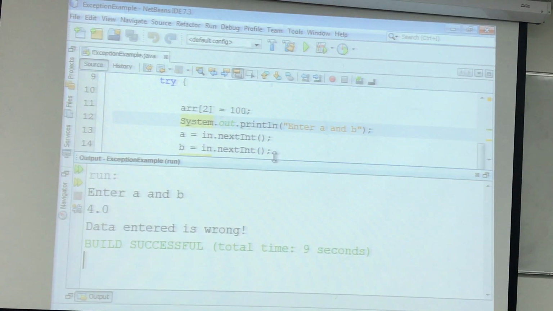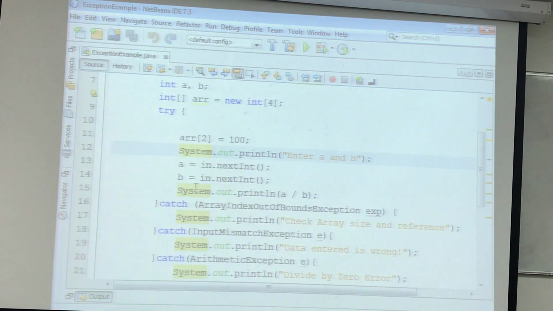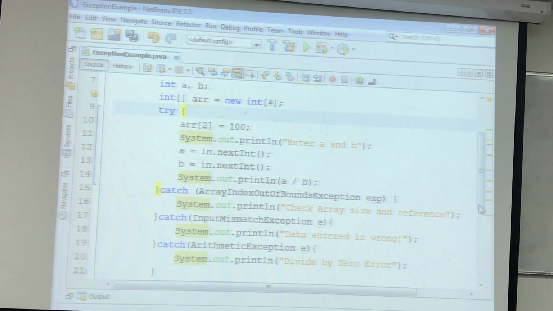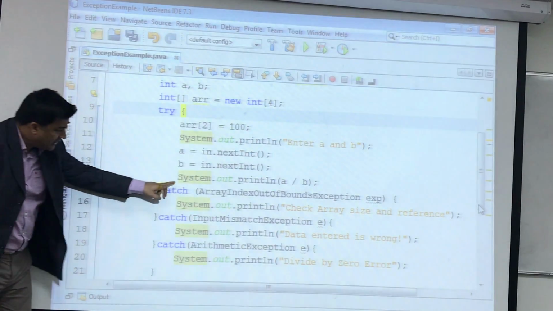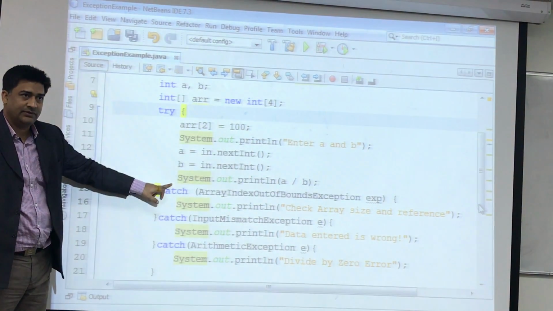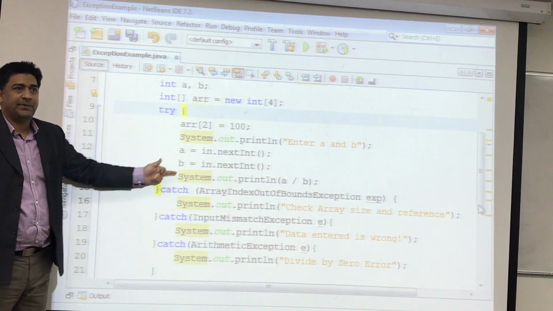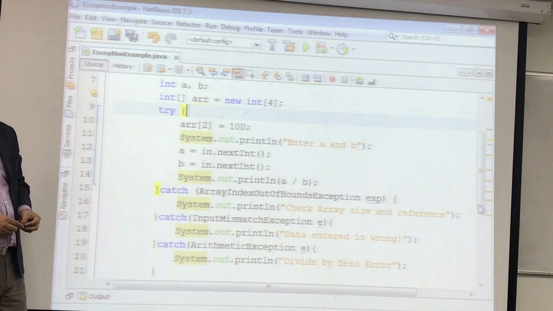So how can we do that? It's very simple, a do-while logic. Now, what is important for you to understand? If I reach this line, if I reach here, it means my program is running fine. If I don't reach here, I will let the program keep repeating it. That's the logic you have to apply.